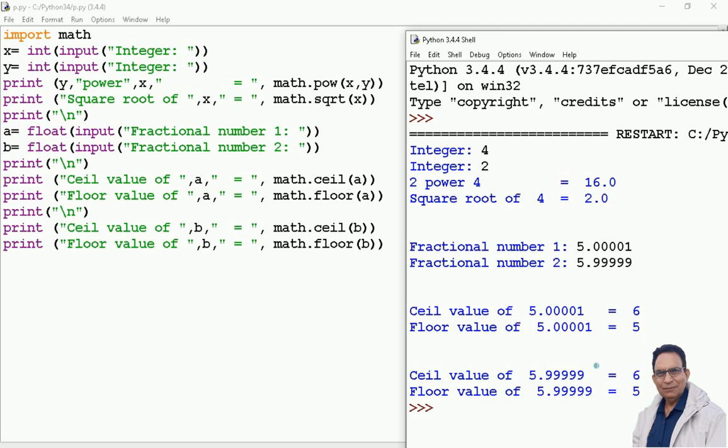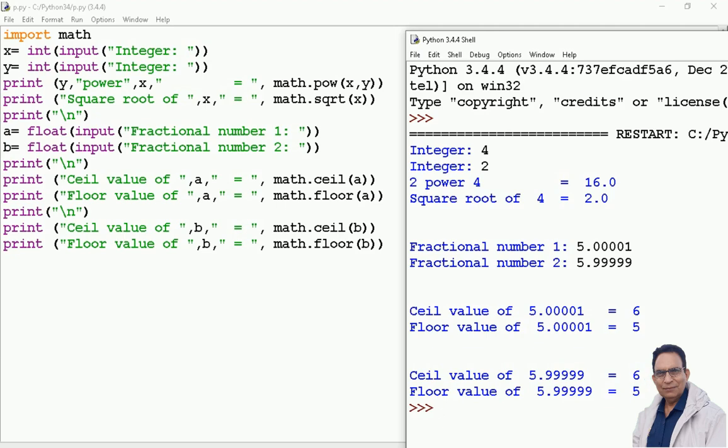Going further, ceil value of 5.9999. Whatever this is, the integer value is increased by 1: 5 becomes 6, and if it is 10, it becomes 11. So 1 is added to the value, and that comes as my output.